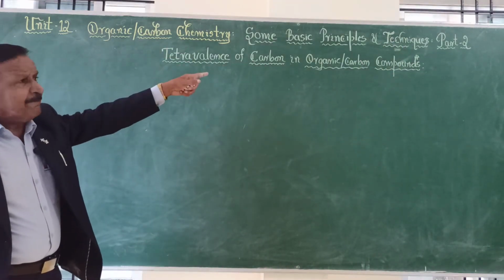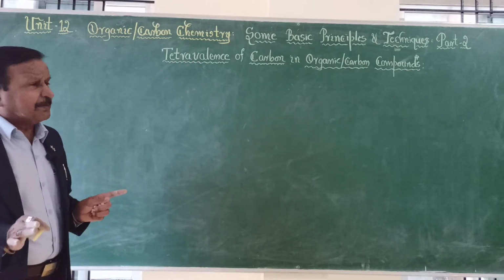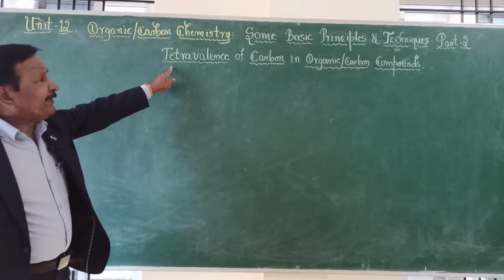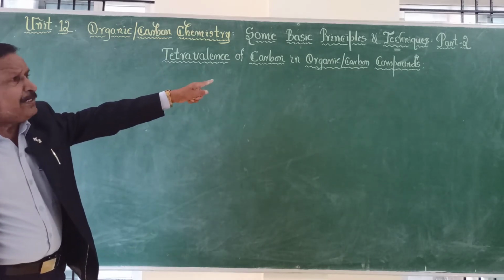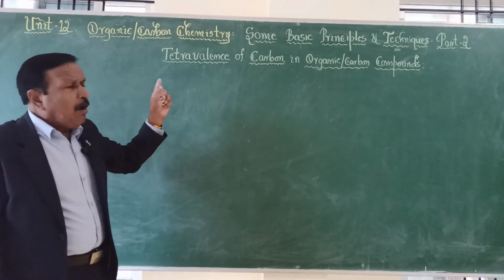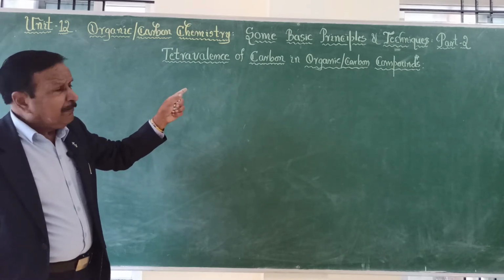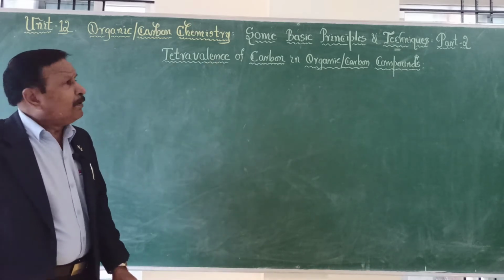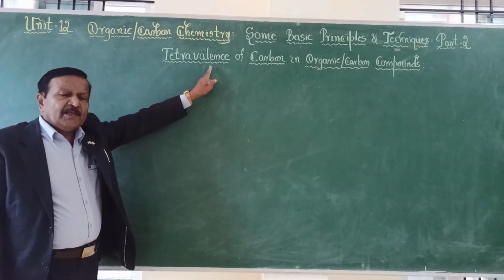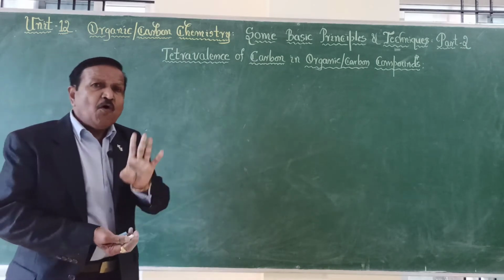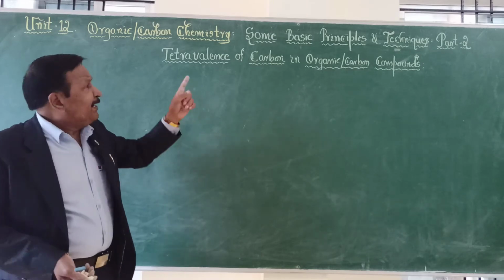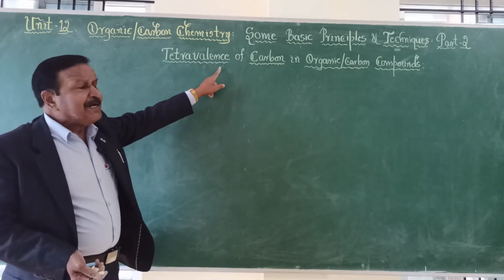Under basic principles, the first principle is tetravalence of carbon in organic or carbon compounds. The carbon is going to show tetravalency. Tetravalency means it is going to combine with 4 atoms, of its own carbon or some others, and form covalent bonds.